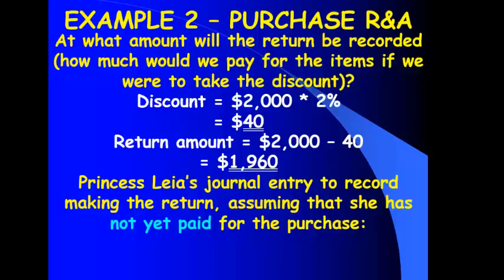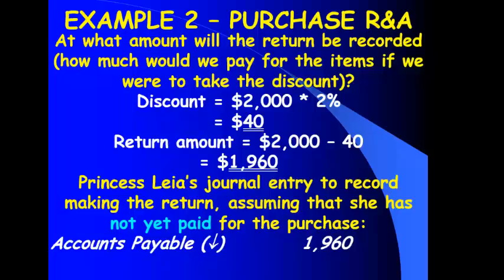Will they give me my money back? No, haven't paid for it yet. What do I have less of? What's one thing? Accounts payable. My debt has gone down. My debt has gone down by $1,960 because that's what I put into accounts payable. Remember, it was at the reduced amount. So now when I take it out of accounts payable, it's also got to be at the reduced amount. So debit accounts payable for the $1,960.